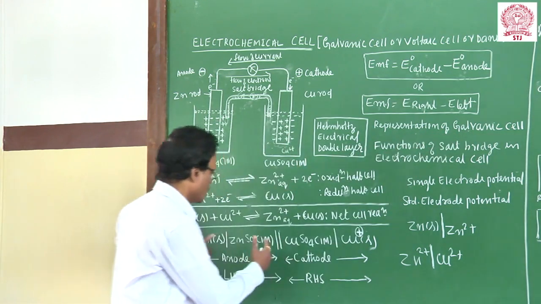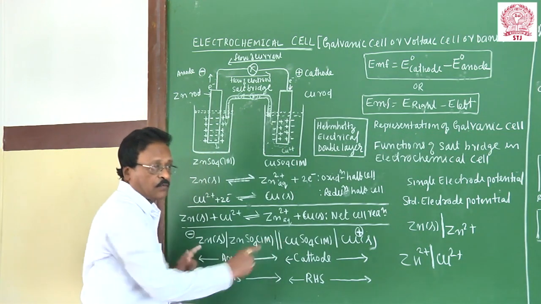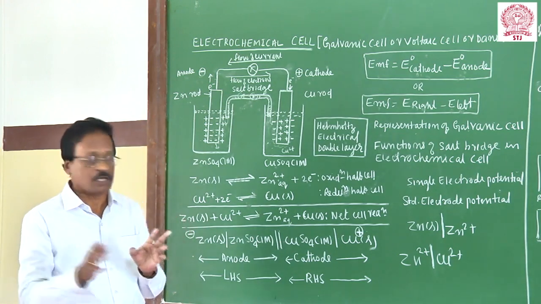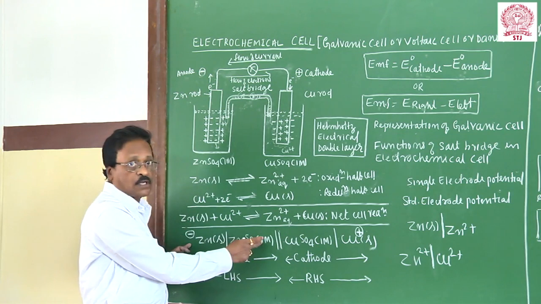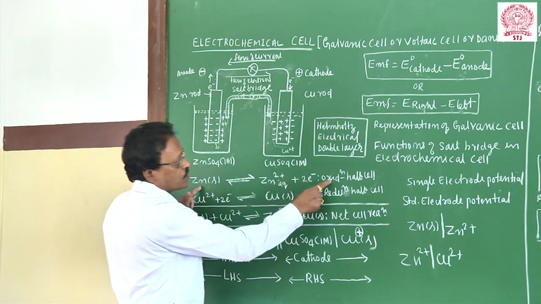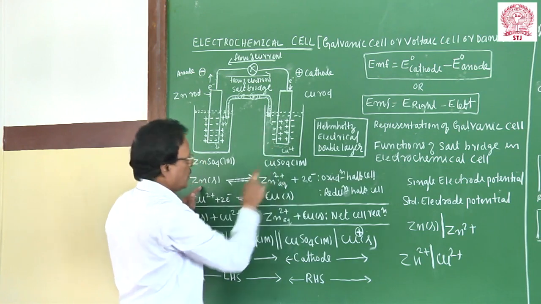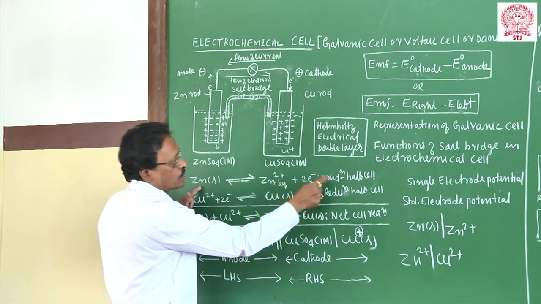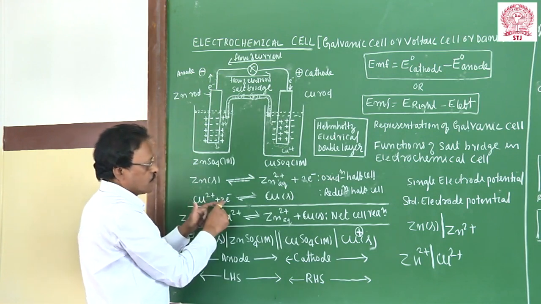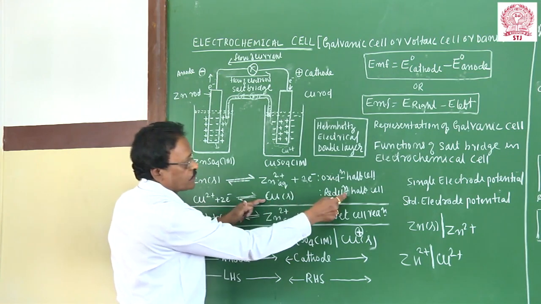This galvanic cell has to be represented systematically. If you are asked to write a galvanic cell, the oxidation cell should be written first. We have shown that zinc undergoes oxidation. In this particular example, zinc loses electrons; this is called the oxidation cell. The copper Cu2+ ions accept electrons to form copper; this is the reduction cell.